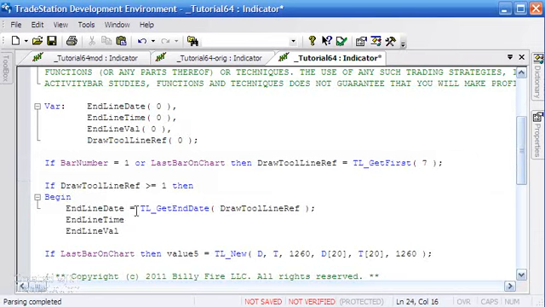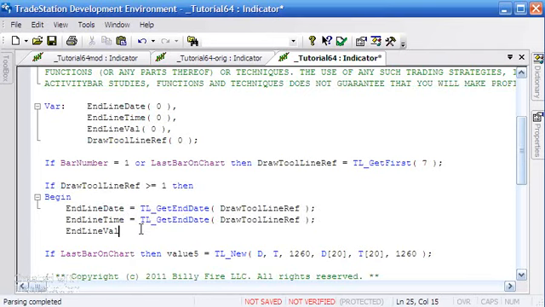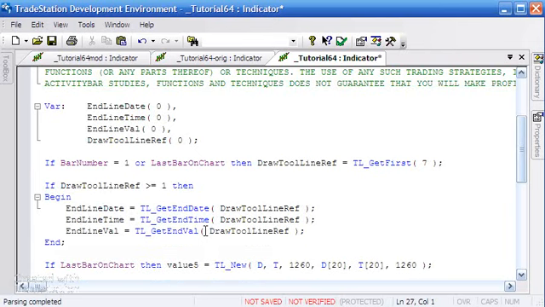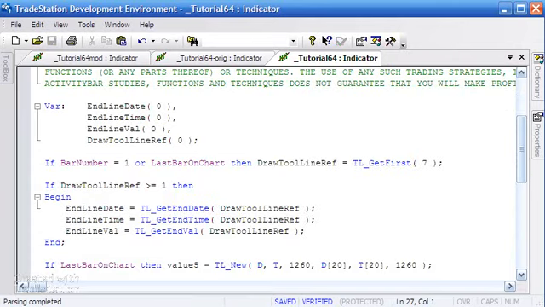So we need to do something similar to what we've done here for the date and the value. So I'm just going to copy those there, and then we can just change the reserved word. So instead of date it's time, and instead of date it's val. Okay, so we're storing information from the line now in our program. And if we were just to do end, I'm just going to verify this just to make sure. Yep, that looks fine.